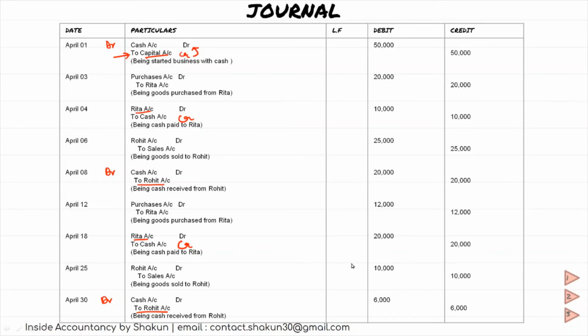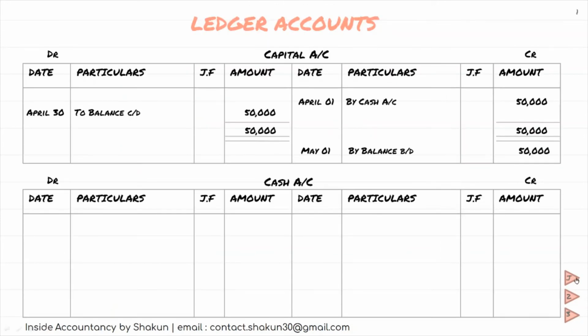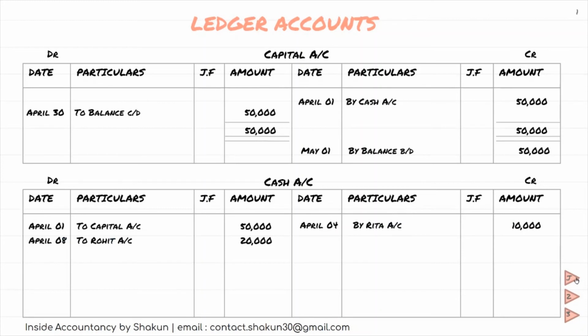Now let's go back to the ledger and see how these transactions are posted in the cash account. Since we had 3 transactions on the debit side and 2 on the credit side, while doing it in the notebook, it will be much easier for you. The money the owner is bringing into the business goes on the debit side, then cash paid to Rita on the credit side, cash received from Rohit on the debit side, again cash paid to Rita on the credit side, and cash received from Rohit on the debit side. So we've put all the transactions here.